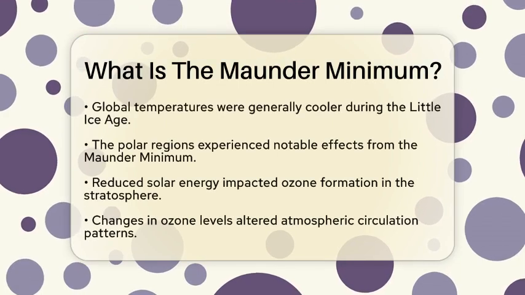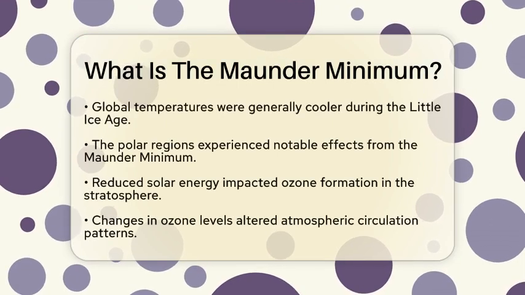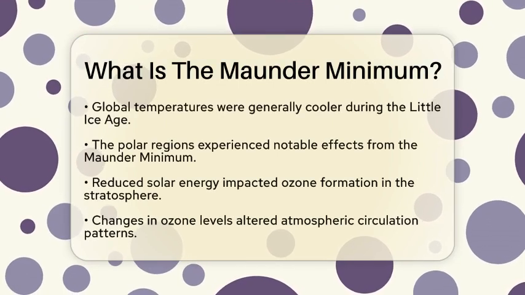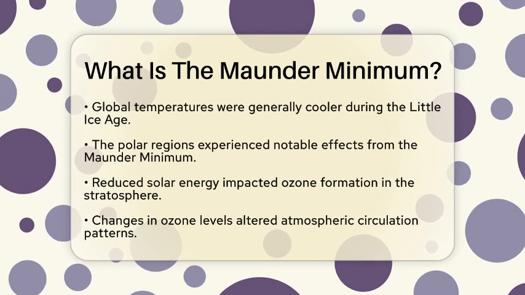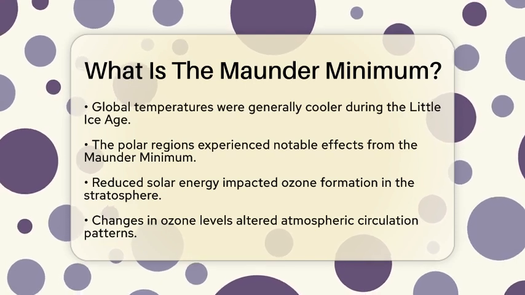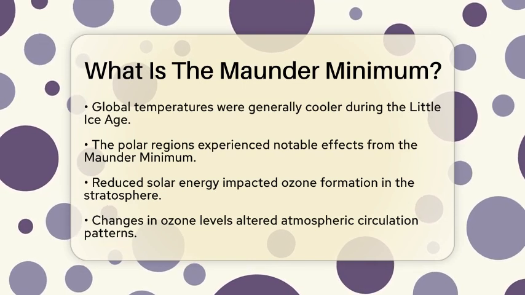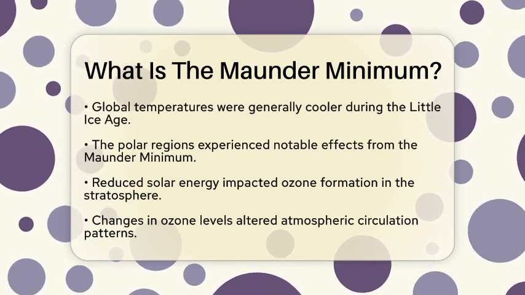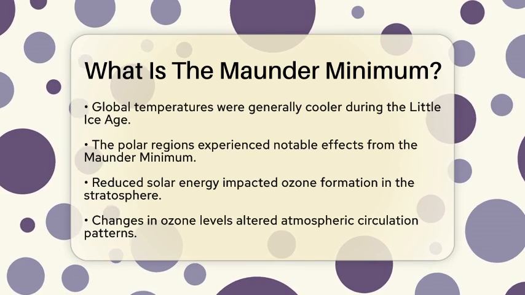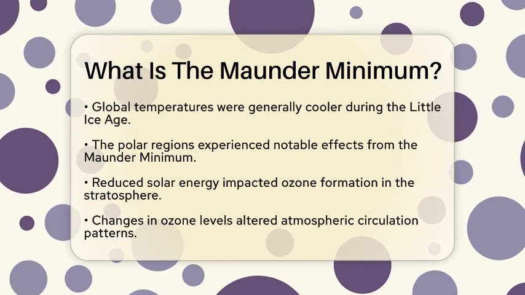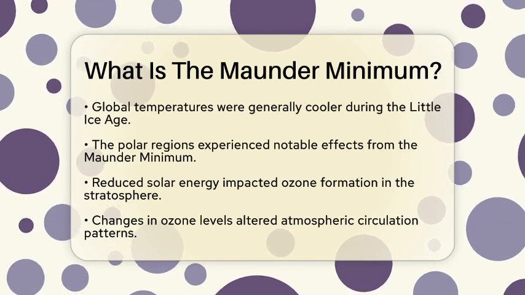In the polar regions, the effects of the Maunder Minimum were particularly noticeable. The reduced solar energy, especially in ultraviolet light, impacted the formation of ozone in the stratosphere. With less ozone, atmospheric circulation patterns changed. One key player in this was the North Atlantic Oscillation.